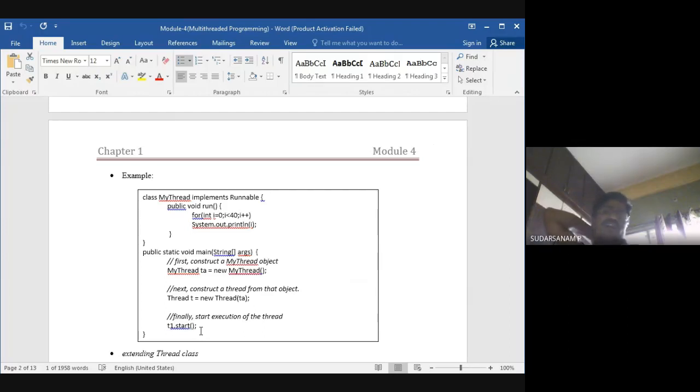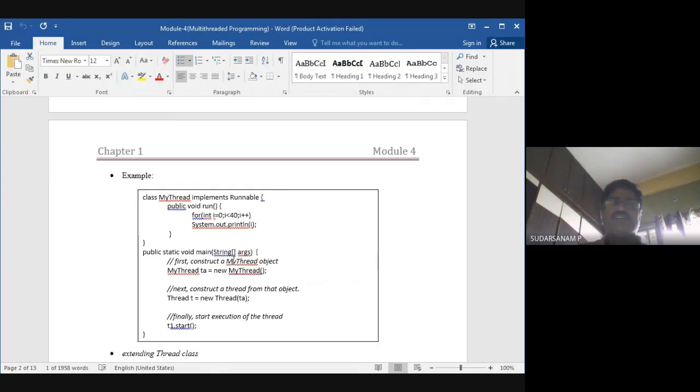So that means, in this simple example I told you only one method, that is void run. We will understand very clearly when, like in the laboratory program, we write two threads. For now we just have to practice how to create the object for multi-thread programming, how to initialize it once you create it, and next how to start the function, that is T1.start.